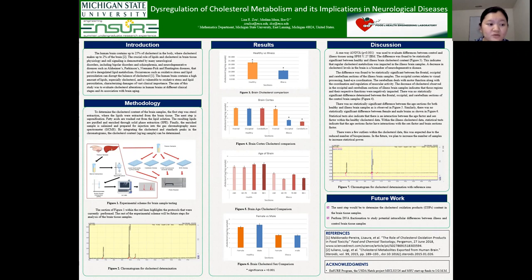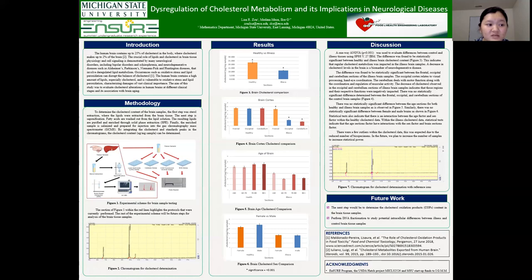The difference was found to be statistically significant between the frontal, occipital, and cerebellum sections of the illness brain samples. The occipital cortex relates to visual processing and hand-eye coordination, while the cerebellum deals with motor function, along with coordination and regulation of muscular activity. The decrease of cholesterol observed in the occipital and cerebellum sections of illness brain samples indicates that those regions and their respective functions were negatively impacted.